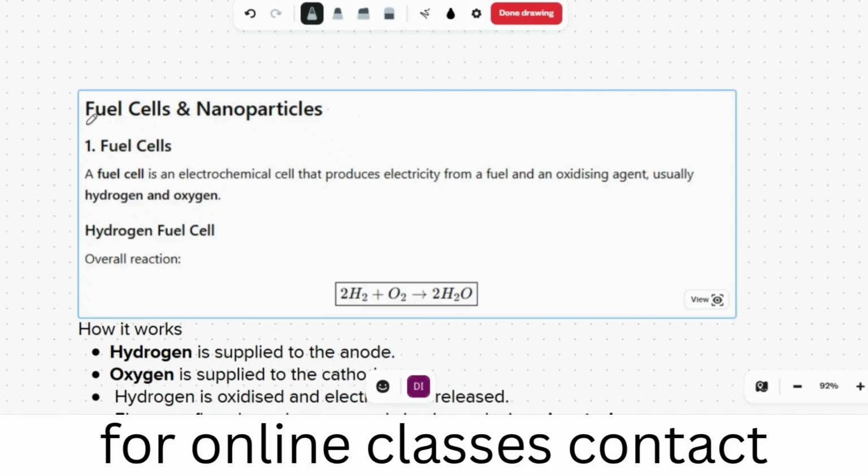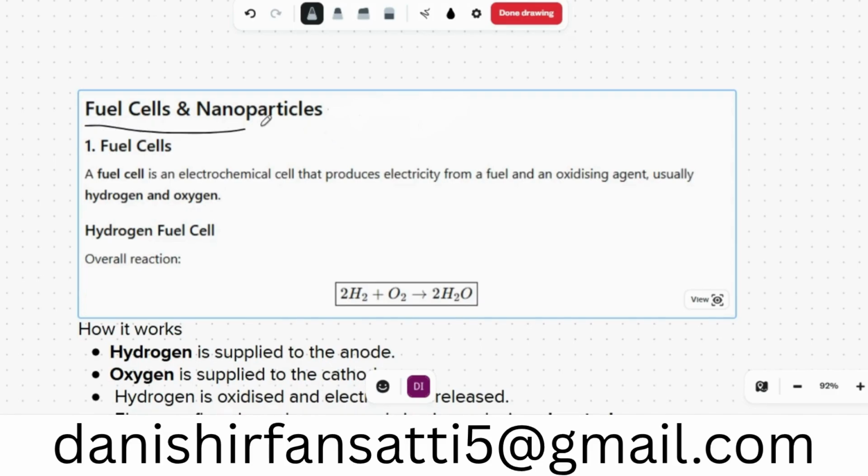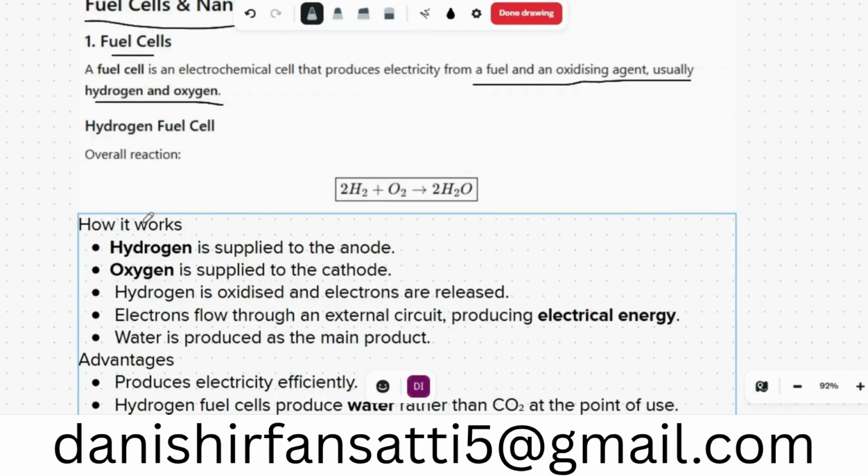Now we are going to talk about fuel cells and nanoparticles. Fuel cells: a fuel cell is an electrochemical cell that produces electricity from fuel and an oxidizing agent, usually hydrogen and oxygen. So what is a hydrogen fuel cell? The overall reaction is very simple: 2 moles of H2 plus 1 mole of oxygen gives us 2H2O.